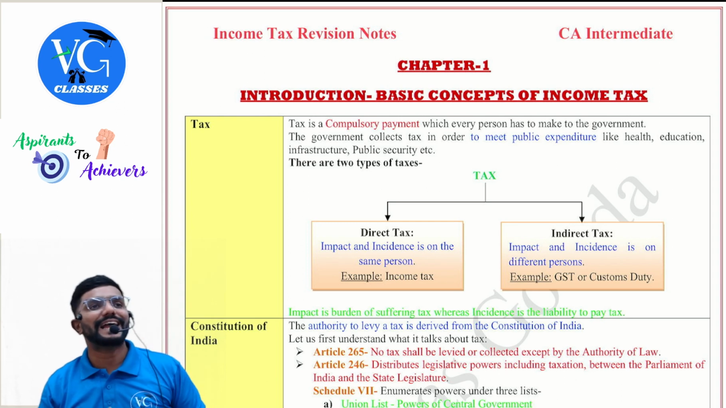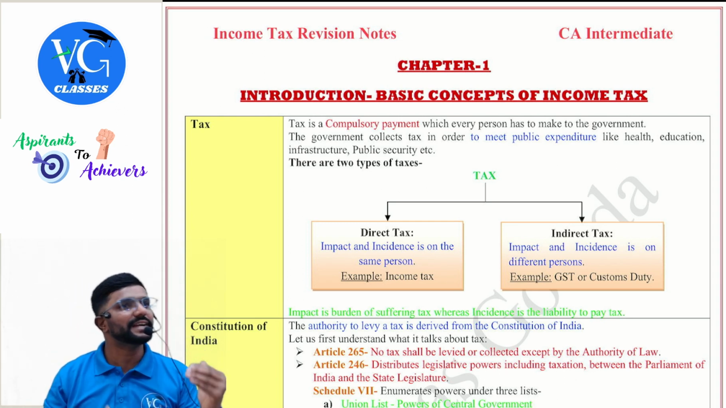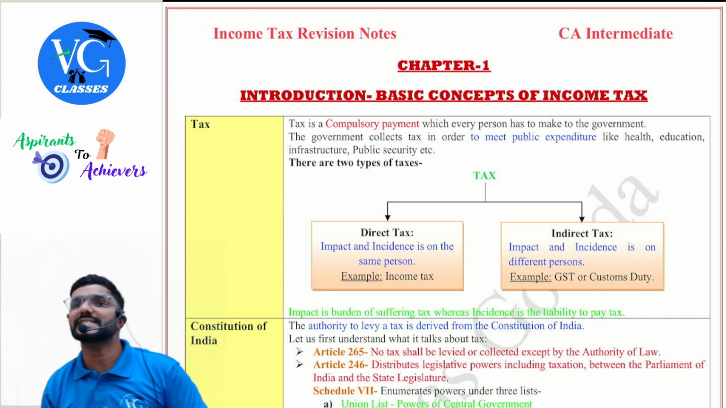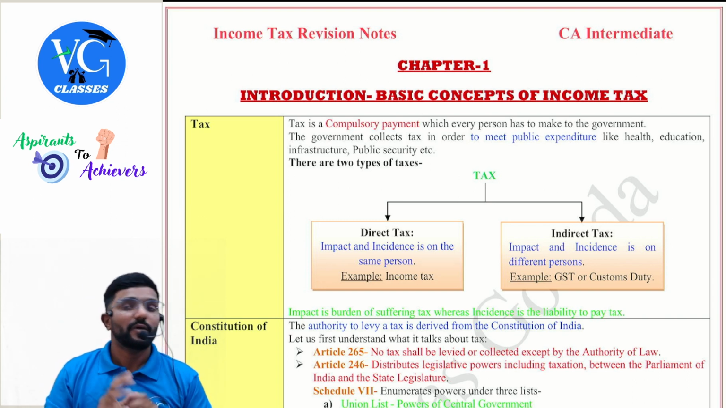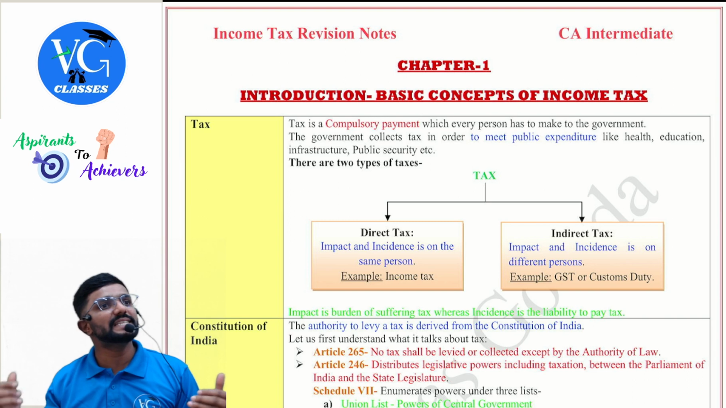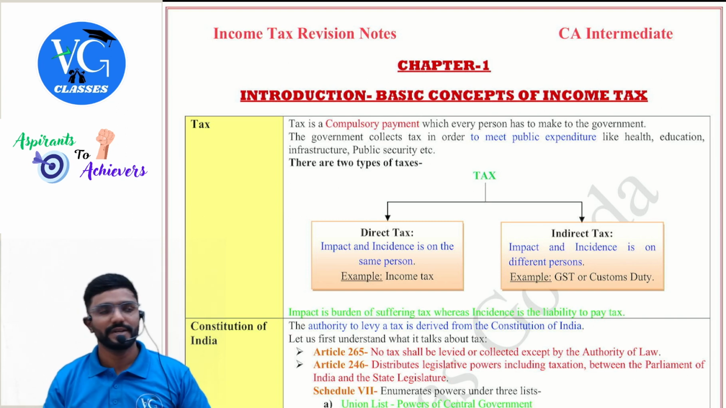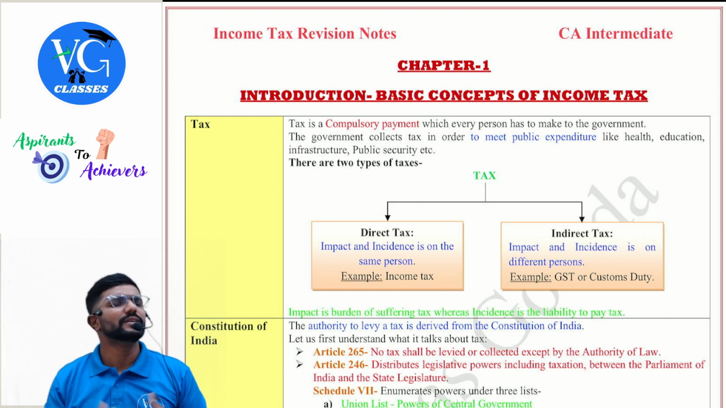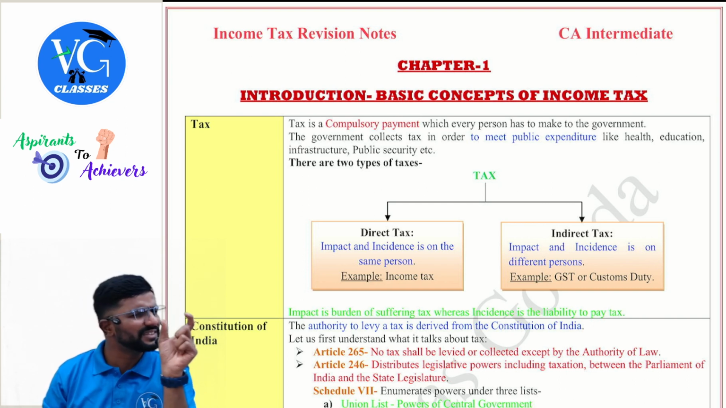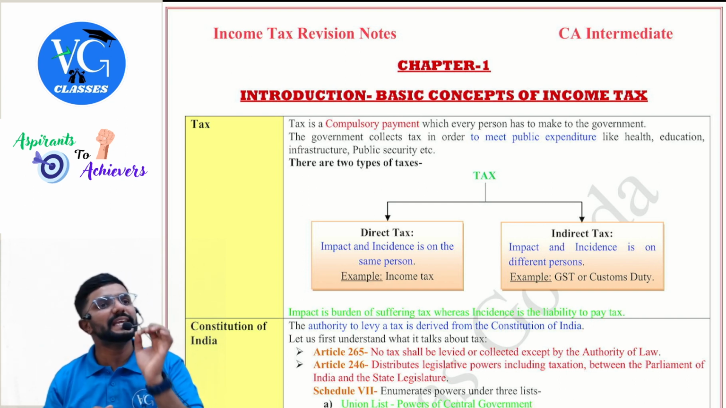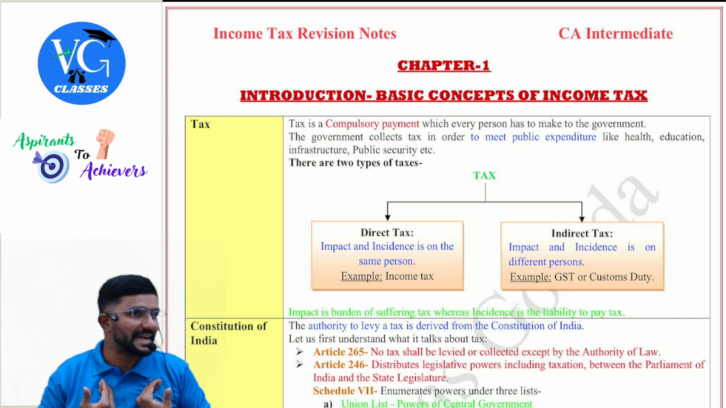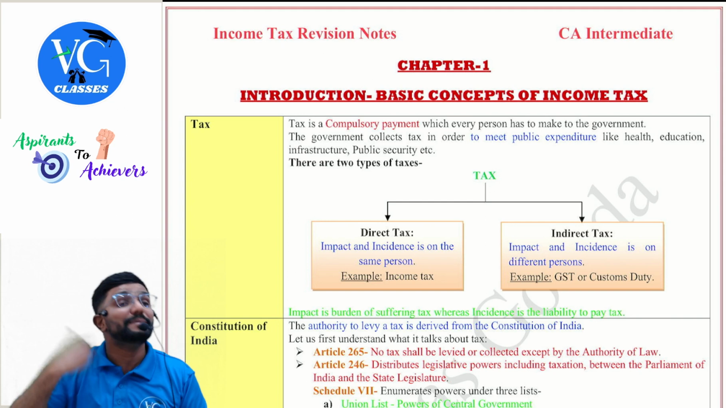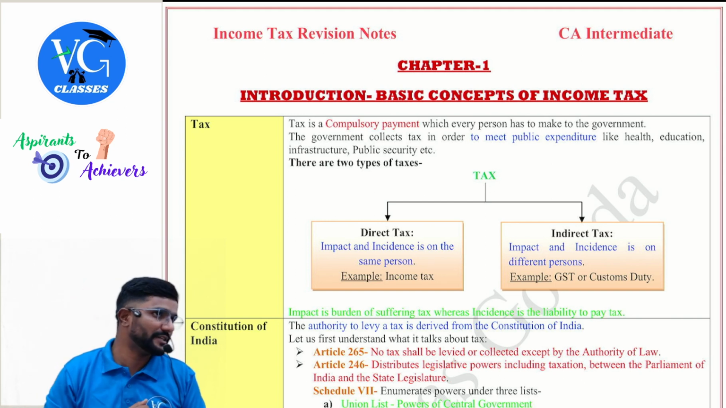Coming to tax, there are two types of taxes, guys: direct tax and indirect tax. Direct tax is the one where the impact and incidence are on the same person, whereas in indirect tax, the impact and incidence are on two different persons. The example for direct tax is income tax. Sir, can you please explain what the words impact and incidence mean? Guys, incidence means the liability to pay tax. Impact means who is ultimately paying it, the burden of suffering the tax.